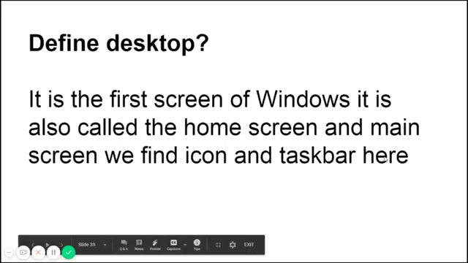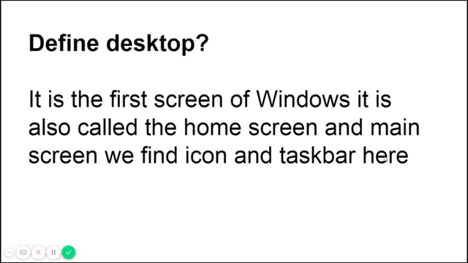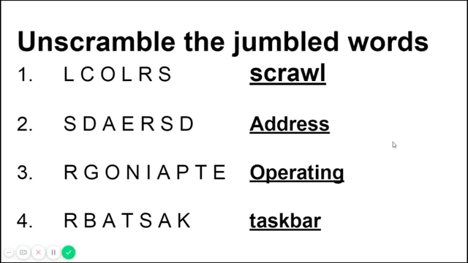Next, define desktop. What is the definition of desktop? Many a time I taught you. It is the first screen of Windows. As soon as you switch on the computer, the screen which appears first, that is the desktop. It is also called home screen and main screen. We find icons and taskbar here.